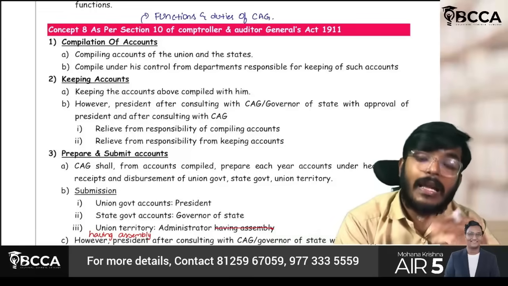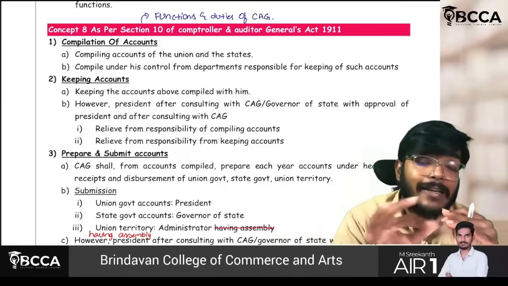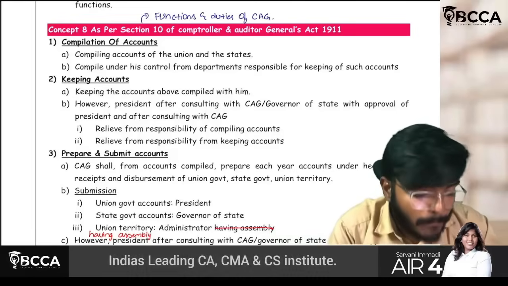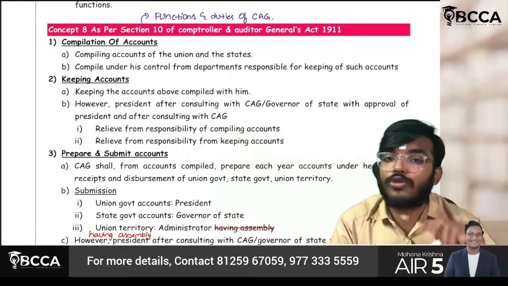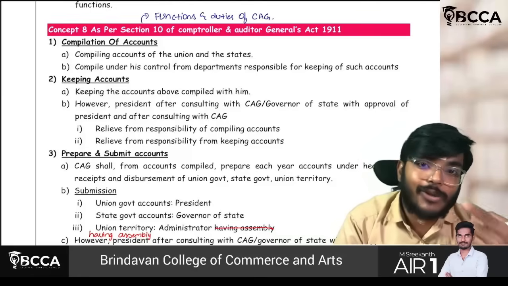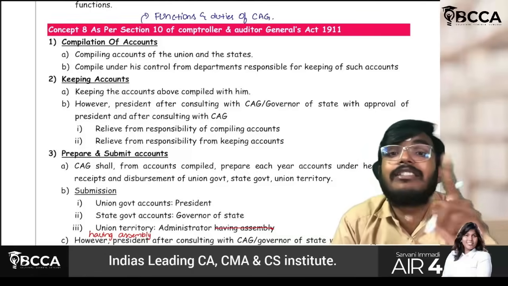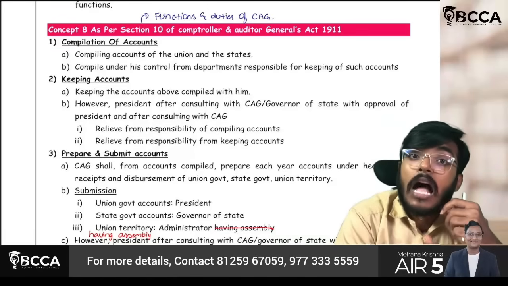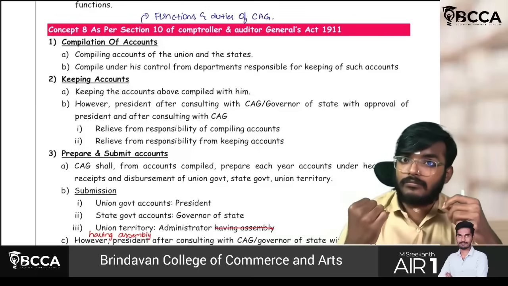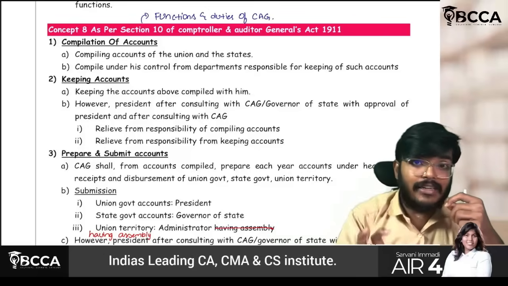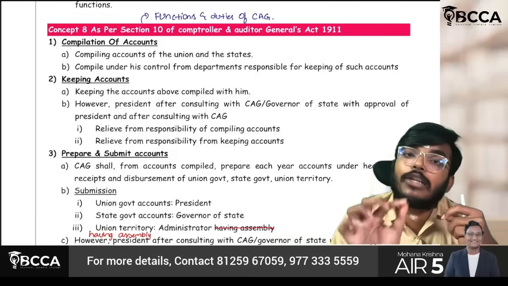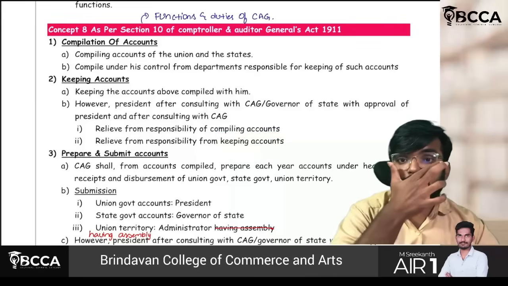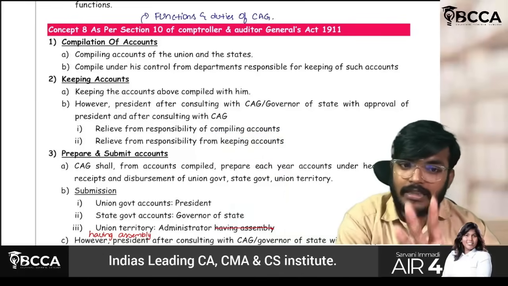First thing, if the president feels so, he may relieve the CAG of the responsibility of compiling the accounts or of keeping accounts also. But the president can do so only after consulting with CAG. Any governor of a state, with the approval of the president and after consulting with CAG, can also relieve that person either from compiling the accounts or from keeping the accounts. Simple parts. Listen once again.